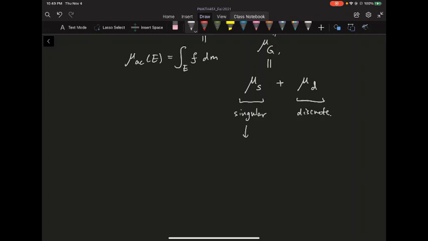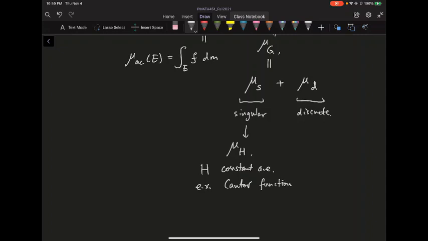The singular part is essentially given by, well, again, everything is a Lebesgue-Stieltjes measure, so it's given by some function called h. Because it's mutually singular to the Lebesgue measure, h is constant almost everywhere. It's kind of piecewise constant, or you can say it basically looks like a constant almost everywhere. It may not be the same constant, but it looks really flat. One example is the Cantor function. On your assignment, I put this Cantor function.